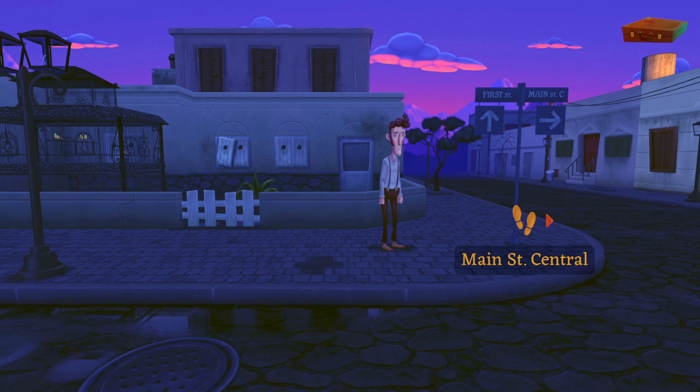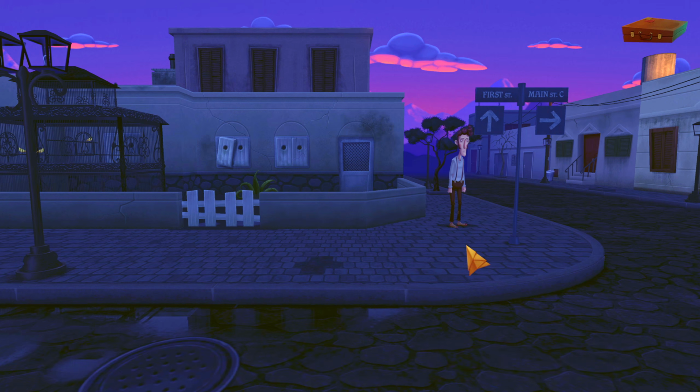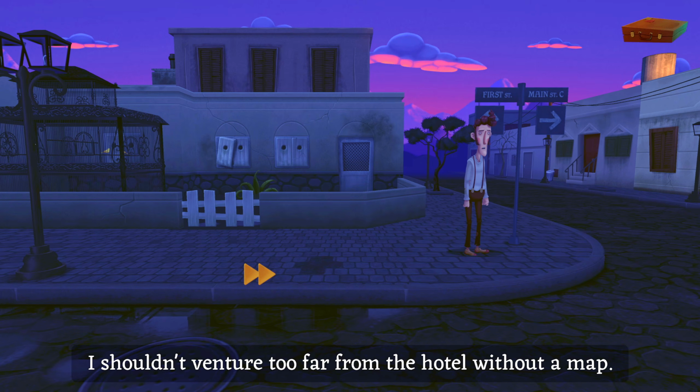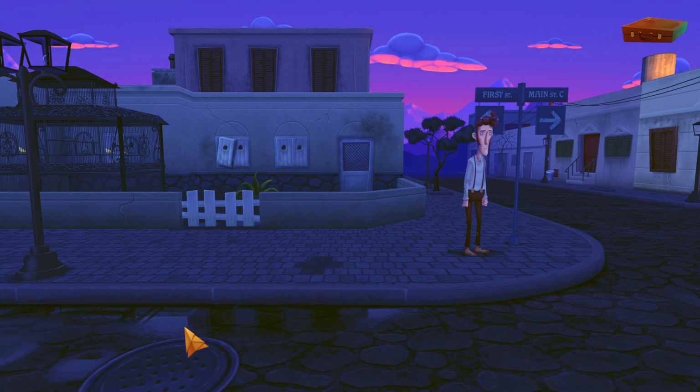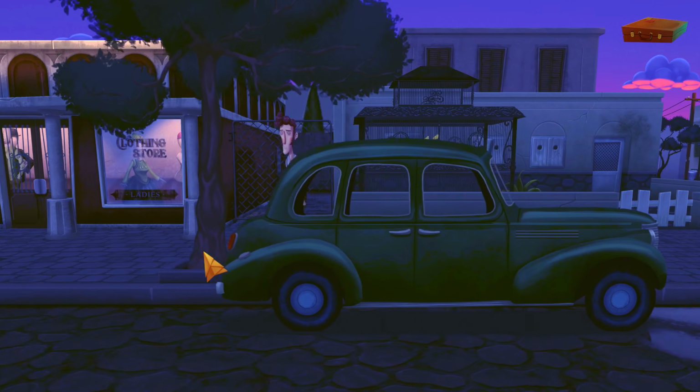Okay, so we got First Street and Main Street Central. I shouldn't venture too far from the hotel without a map. Right. I do need that map, don't I? So I assume I can't keep going down this road either. Okay, so we're quite limited, really. We can't go into the forest either. We can't follow that guy with the bunny.